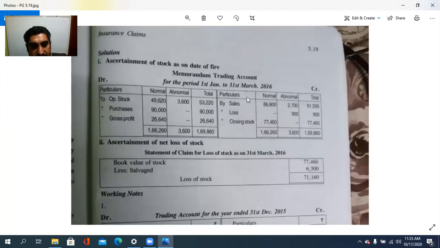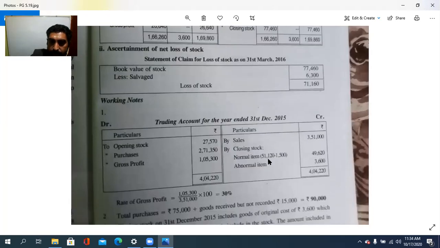So, firstly, we need to prepare the trading account for the year ended 31st December 2015. So, trading account, 31/12/15. Isn't it? 31st December 2015. Particulars, amount, particulars.